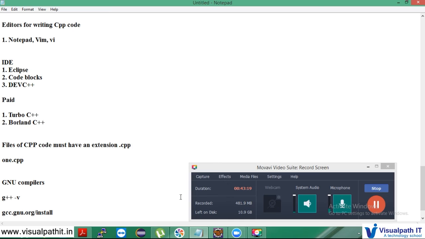A company will not write code in Vim and then compile and run it. No, because they will be dealing with 20,000 or 30,000 lines of code for developing an application, so it is not easy to maintain. So they use an IDE. Here I am going to use Code::Blocks.